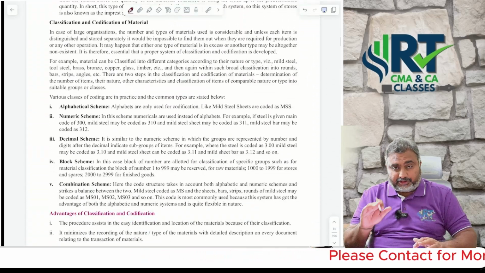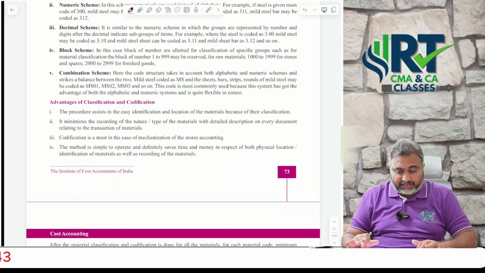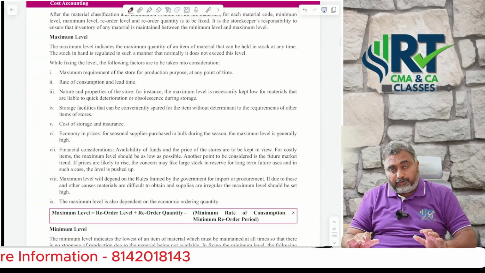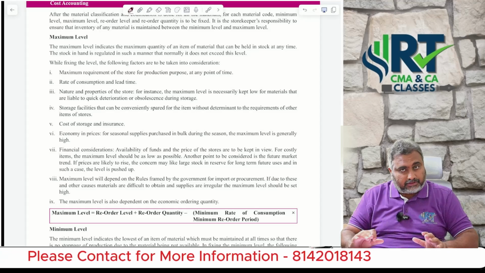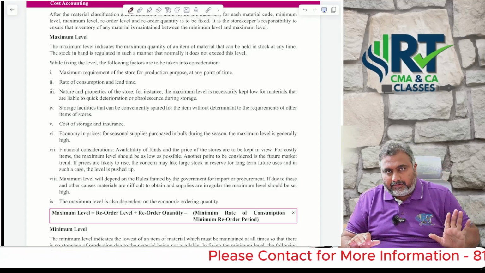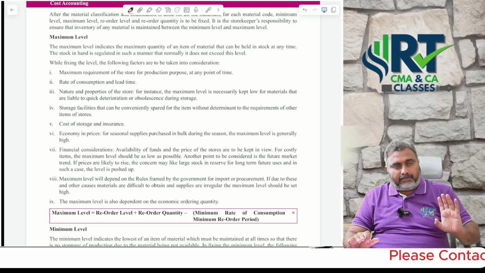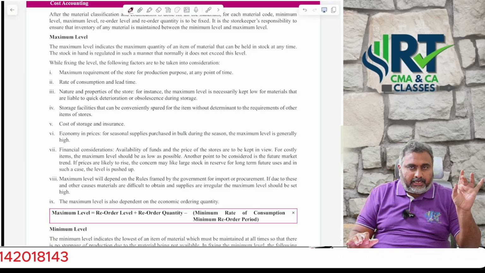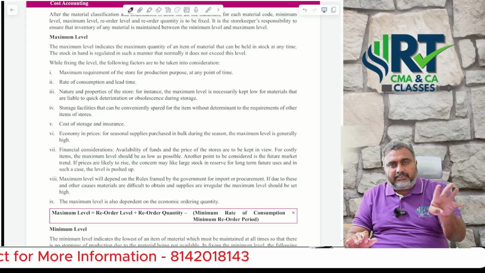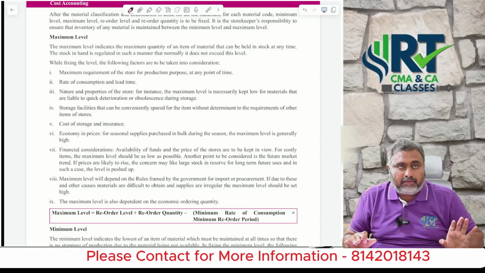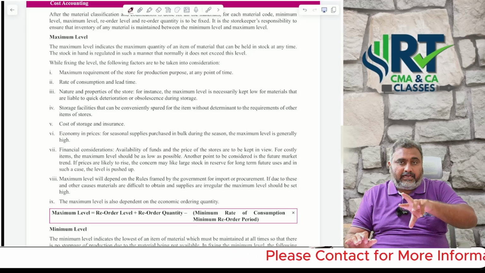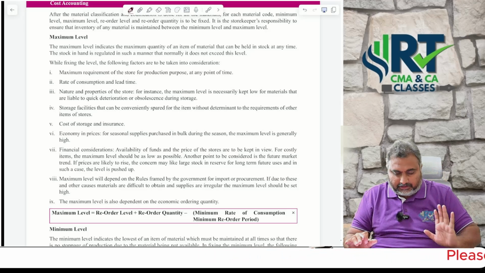Next, sir, perpetual inventory versus continuous stock taking differences. Next, sir, bin card versus stores ledger is also a very important theory question. Next, scrap, waste, spoilage, defectives: concentrate on these 4 theory questions also. From the examination point of view, at least they are touching any one question among those, definitely.